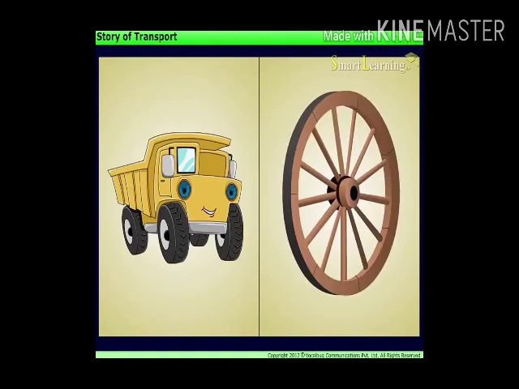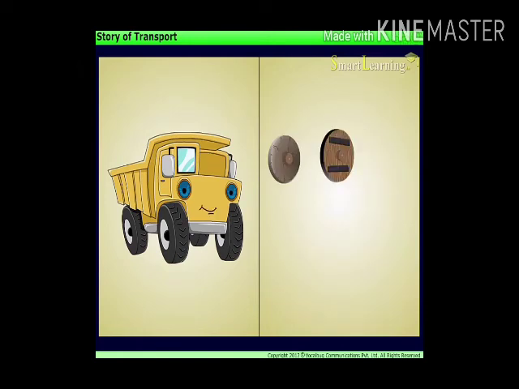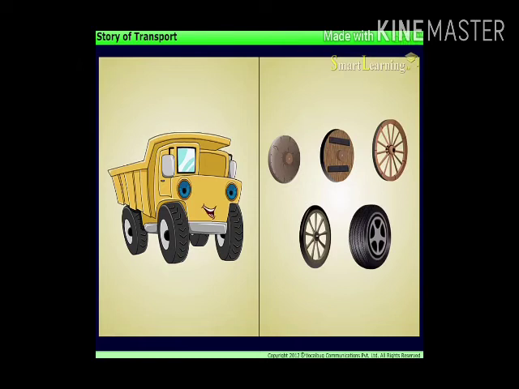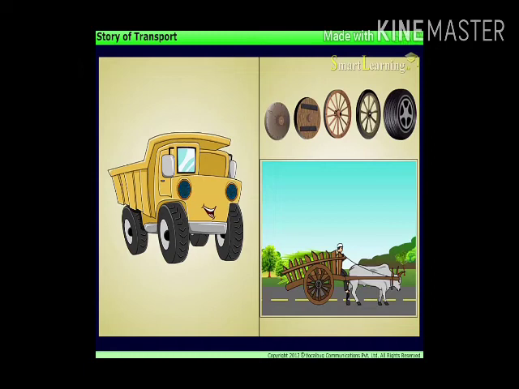Later, the invention of wheels changed the modes of transport. The design of the wheel was improved over thousands of years. Animals were used to pull vehicles that moved on wheels.